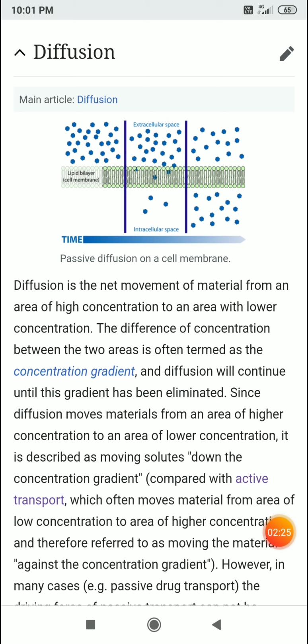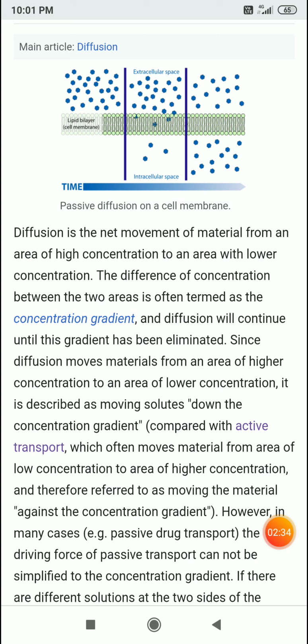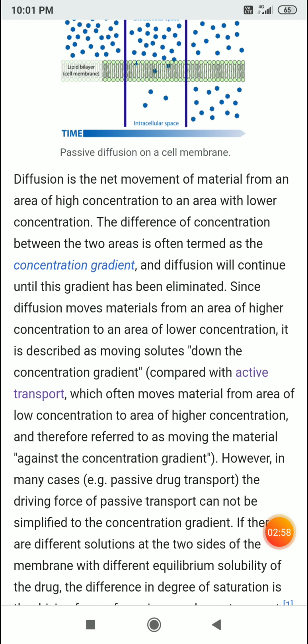Diffusion moves material from an area of higher concentration to lower concentration. It is described as moving solutes down the concentration gradient, compared with active transport, which is referred to as moving material against the concentration gradient. In many cases, drugs are an example of passive transport.